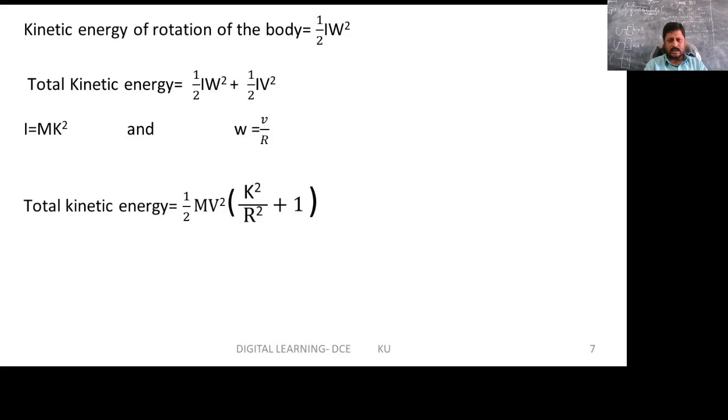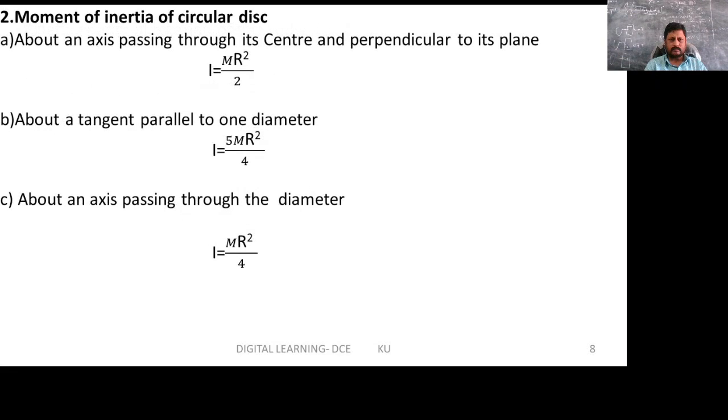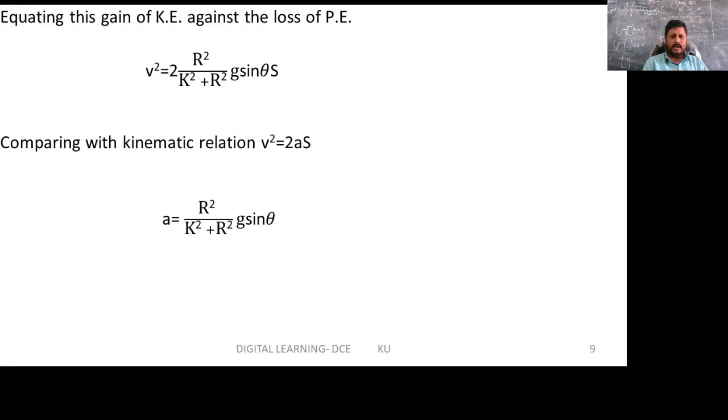Then the total kinetic energy is the sum of two energies, half I omega square and half m v square, where I equals mk square and omega equals v divided by r. Then the total energy becomes half m v square into (k square divided by r square plus 1). Now equating this gain of kinetic energy against the loss of potential energy, we get v square equals 2 into r square over (k square plus r square) into g sin theta into s.